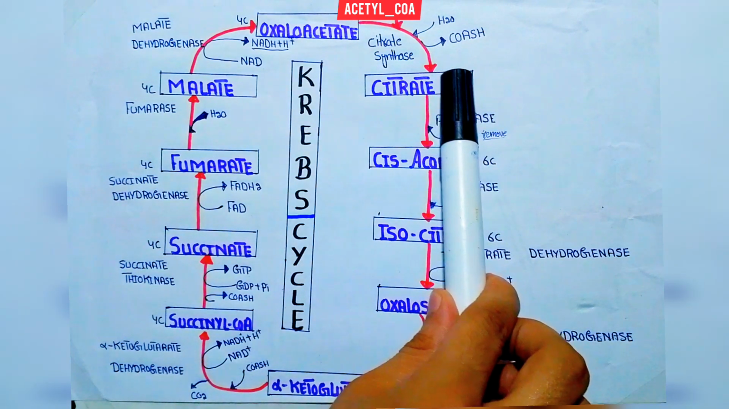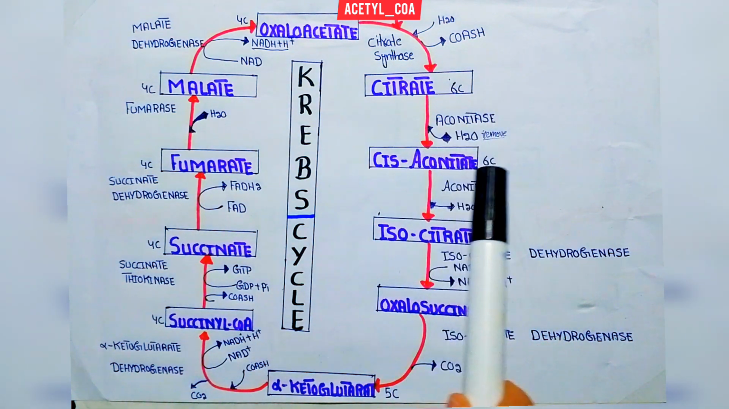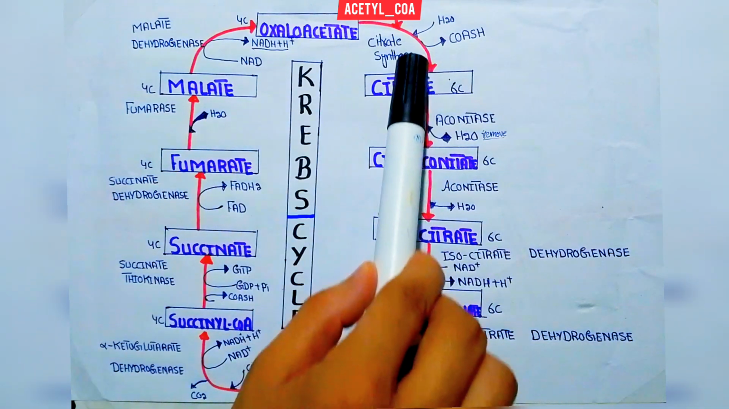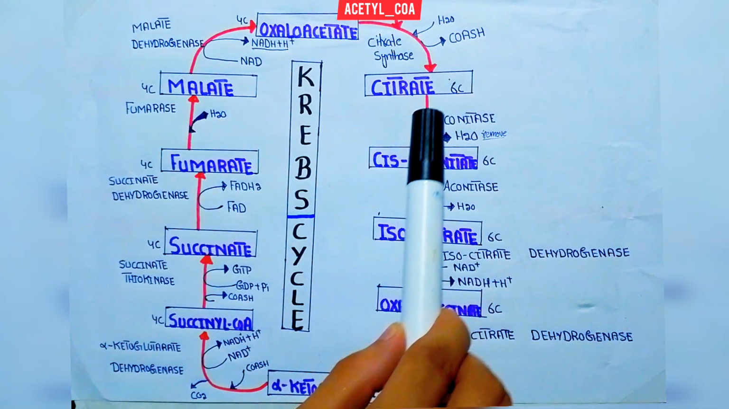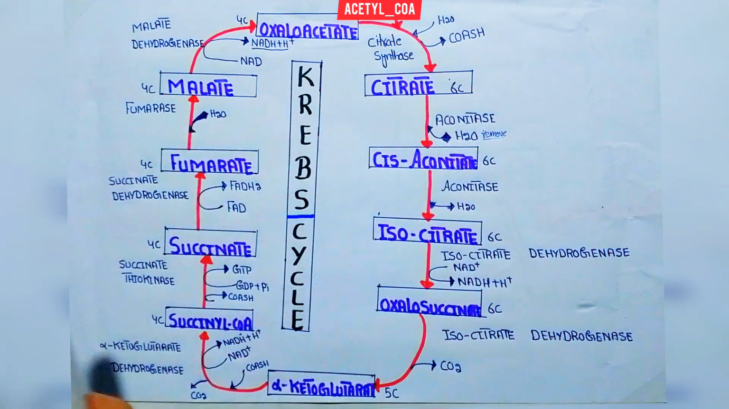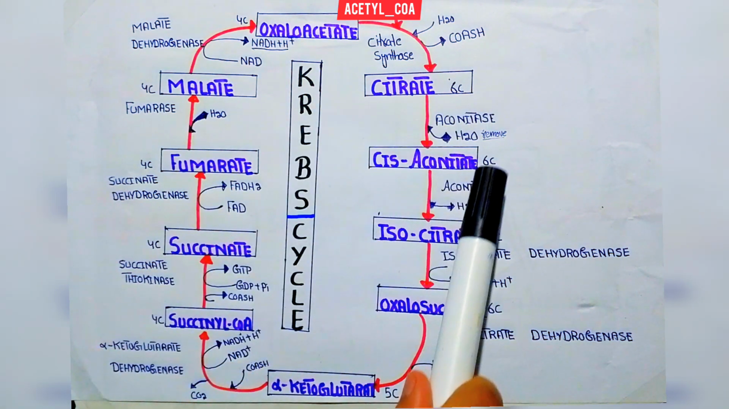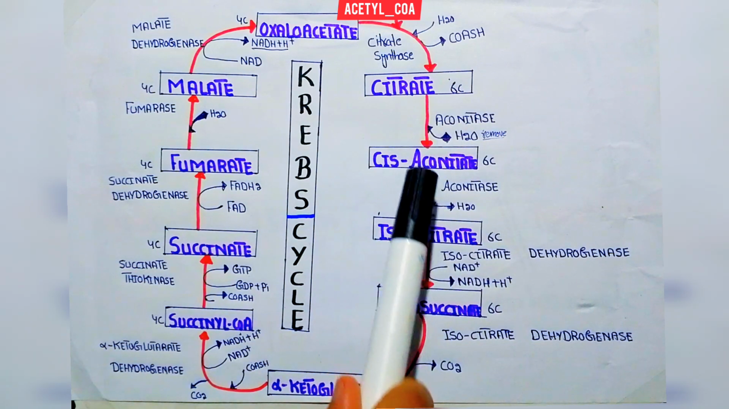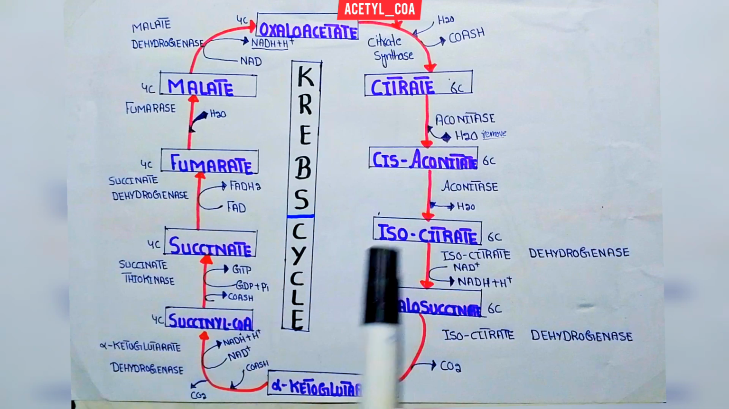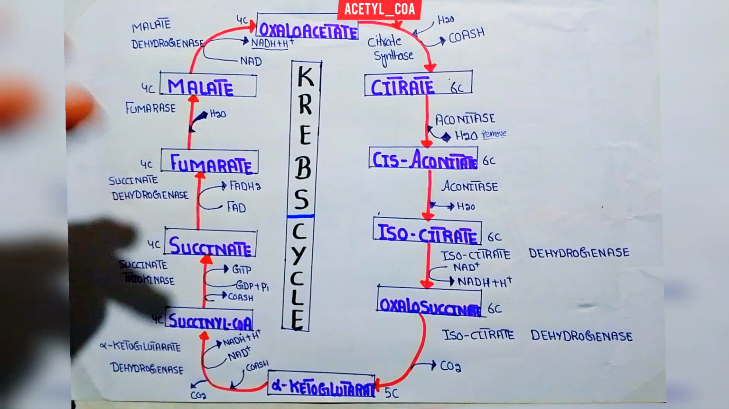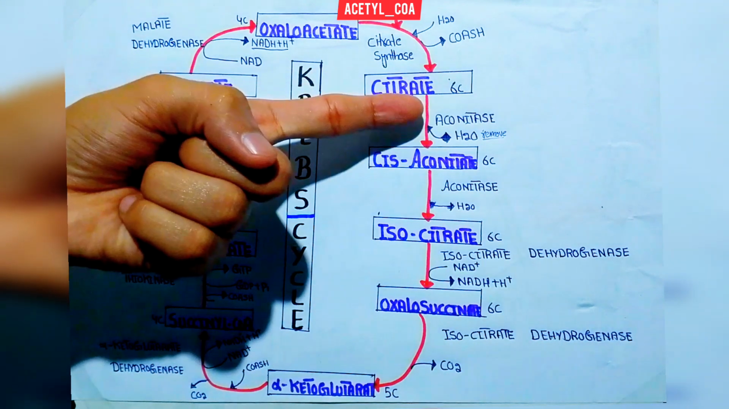This citrate is a 6 carbon compound, while the cis aconitate is also a 6 carbon compound. This conversion of citrate into cis aconitate occurs with the help of the aconitase enzyme. Now in the second phase, the same enzyme aconitase will add a water molecule to this cis aconitate and convert it into isocitrate. So the conversion of citrate into isocitrate occurs in two steps.